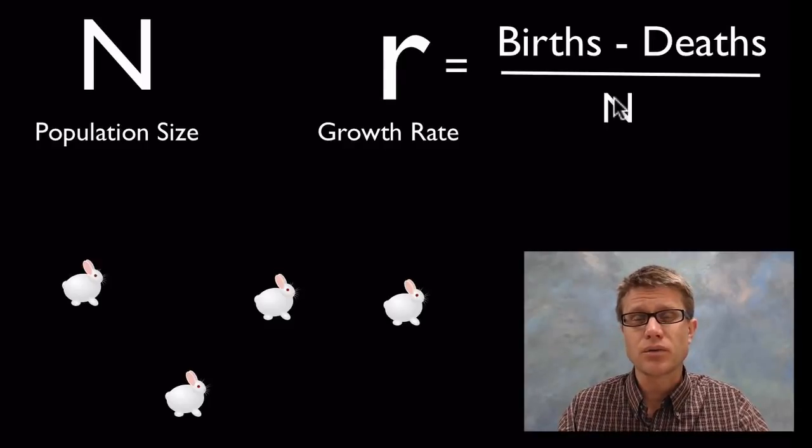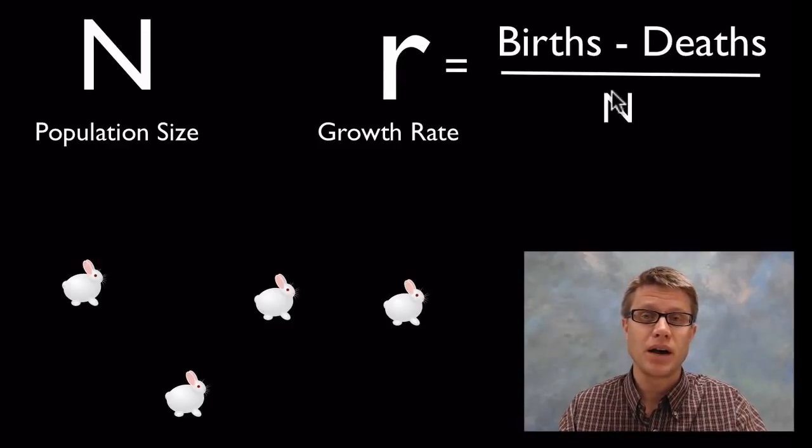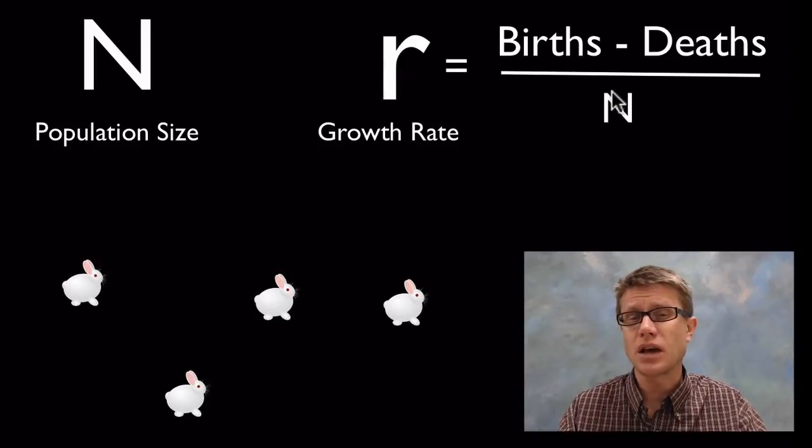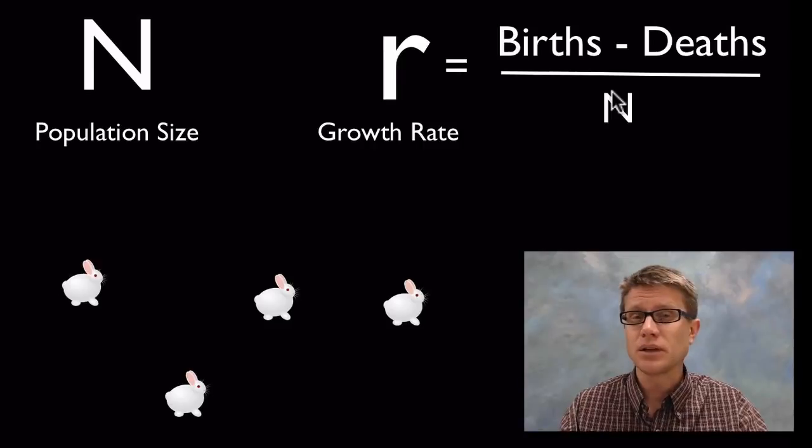But we could have had a growth rate of 0.5. How could we get that? Let's say 2 rabbits are born, minus 1 dies, so that would be 2 minus 1 or 1 over 2, and that's going to be 0.5. The take-home message about exponential growth, remember, is if r is ever greater than 0, we're going to show fast exponential growth. And so let's say it's 1.